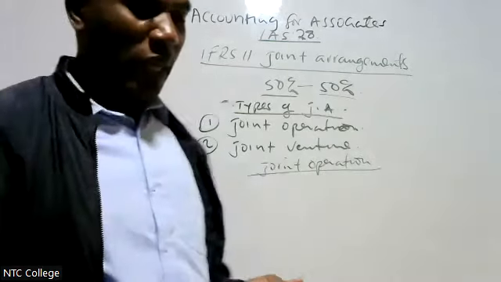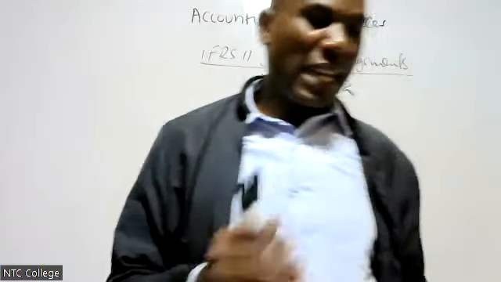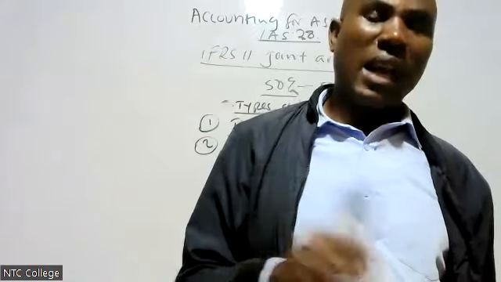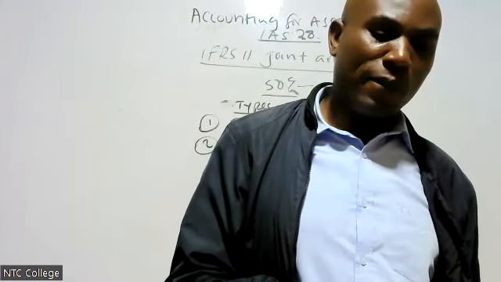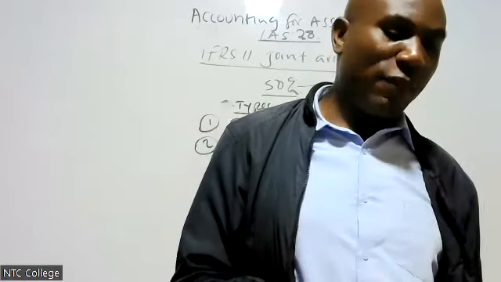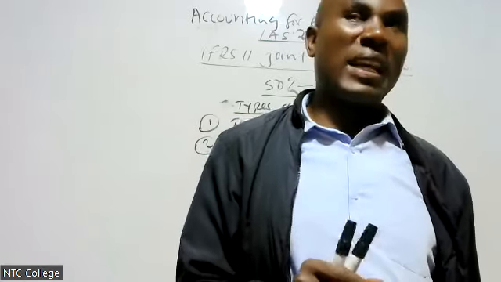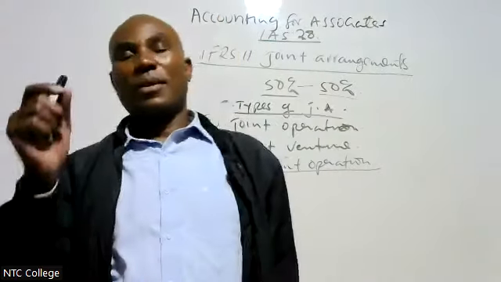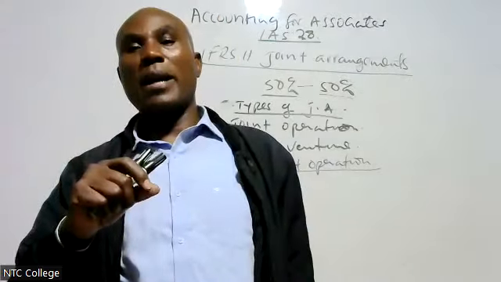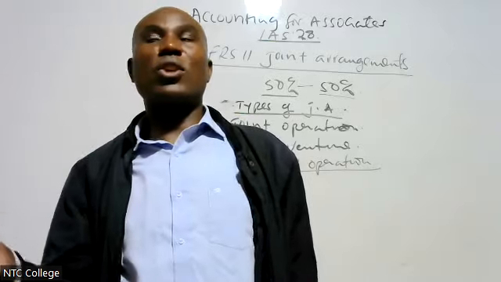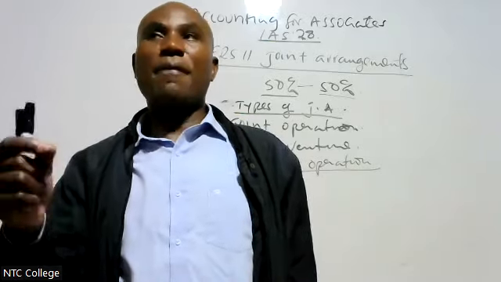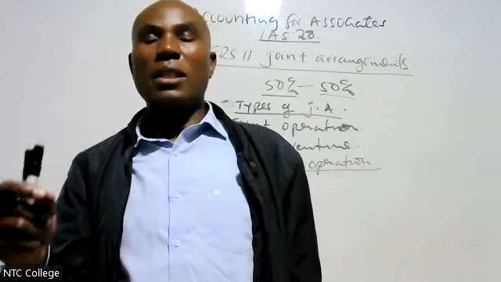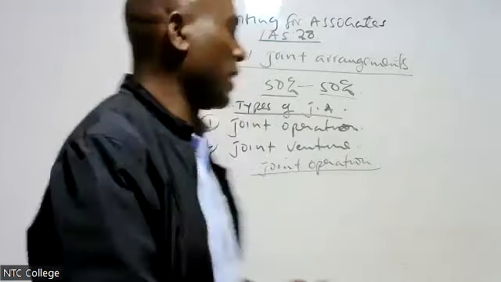Joint operation. This is an arrangement whereby the parties that have joint control of the arrangement have the rights to the assets and obligation for liabilities.